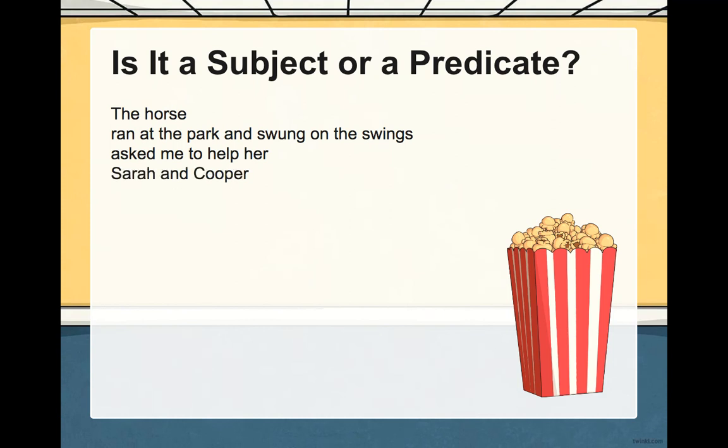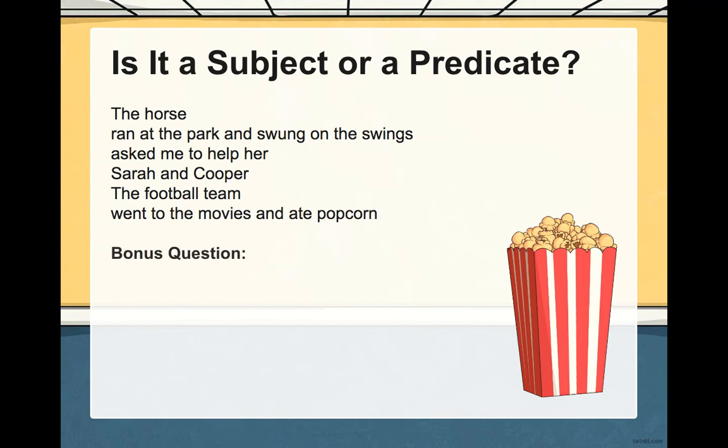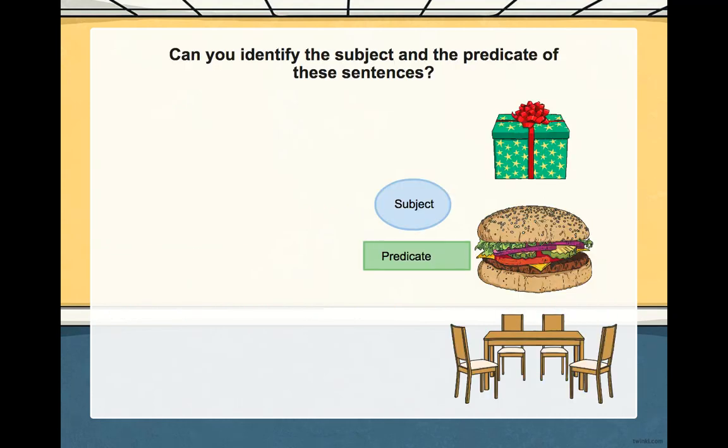Sarah and Cooper. Those are names. Subject. The football team. Subject. Went to the movies and ate popcorn. That's the action, the predicate. Are any of these complete sentences? No, each line is either a subject, predicate, predicate. It doesn't make up complete sentences.